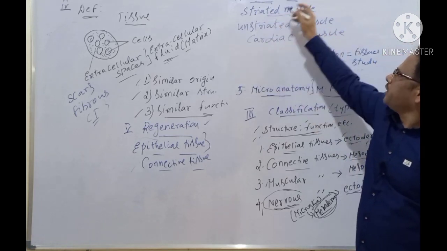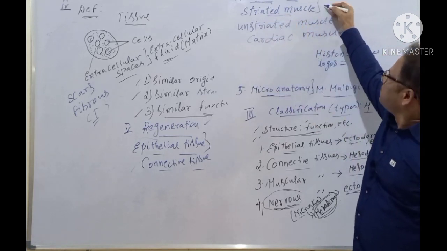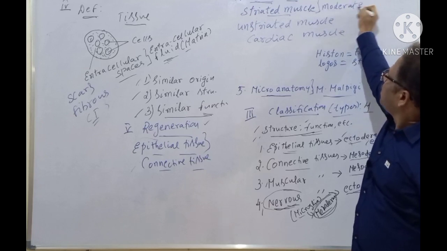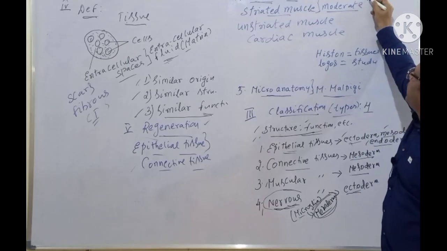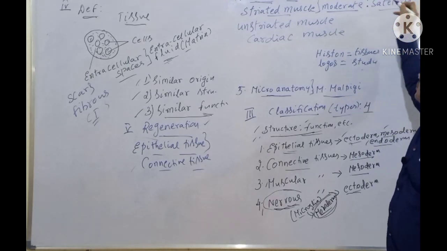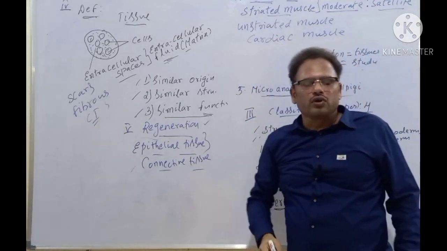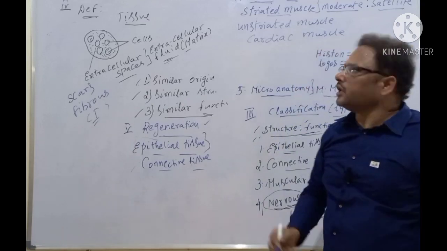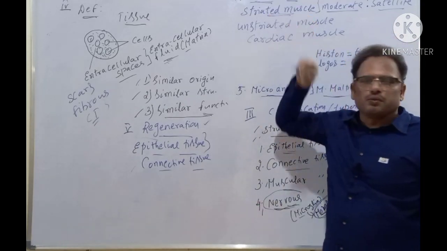Striated muscles have a moderate power of regeneration, because they have satellite cells. All of you note down, satellite cells are the stem cells present in the striated muscular tissue.